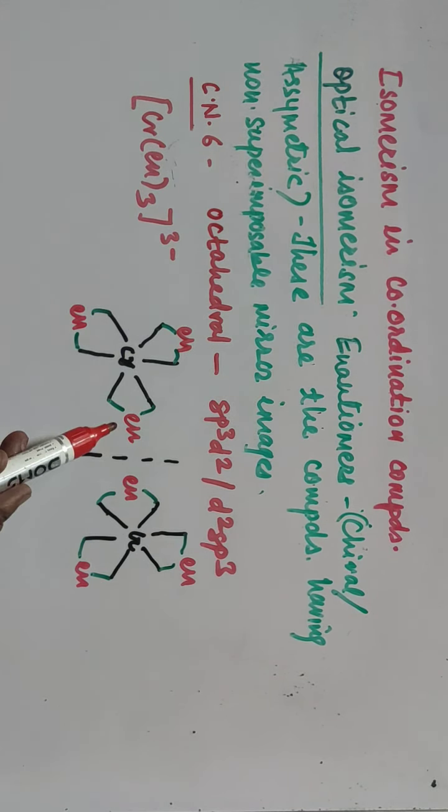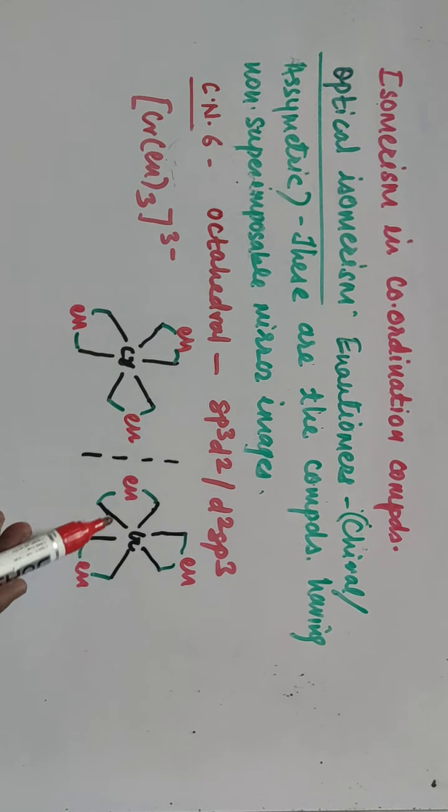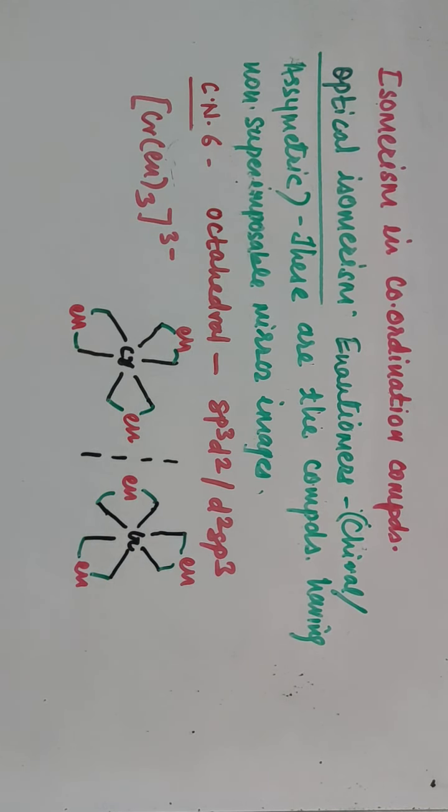Here in this case, one ethylene diamine molecule is towards the right hand side. In the mirror image, it is towards the left hand side. That means the mirror images are non-superimposable. So one is dextro-rotatory, denoted by a positive sign. The other one is levo-rotatory, denoted by a negative sign.